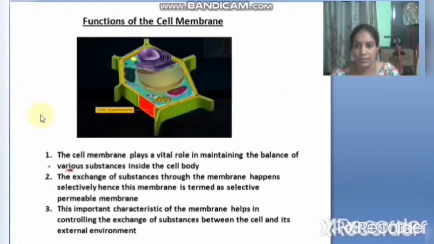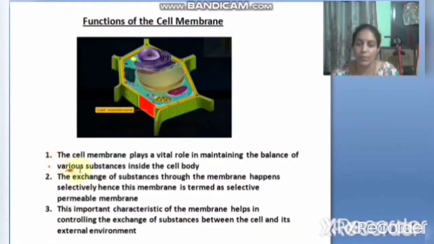See, now let's read the functions of the cell membrane. What are the functions of the cell membrane? Here I am showing a plant cell in this slide. This red color part is called the cell membrane. Covering this red color, this green color is there, no? That is the cell wall. Now we are learning about the cell membrane. So here the red color part is the cell membrane.